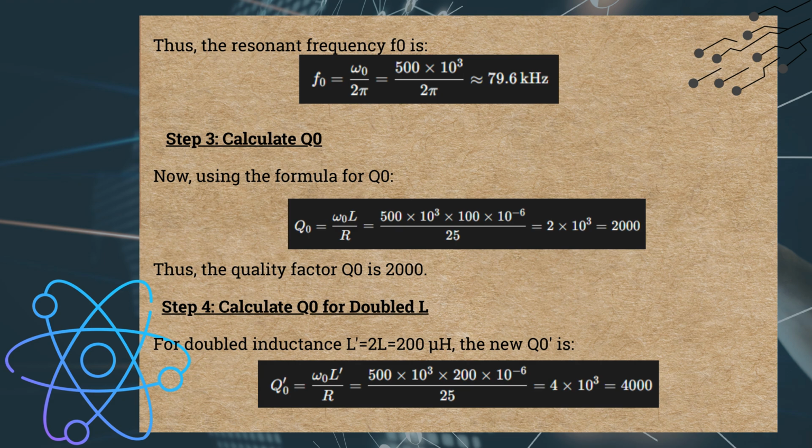Step 4. Calculate Q0 for doubled L. For doubled inductance, L prime equals 2L, which equals 200 microhenries, the new Q0 prime is equal to omega 0 L prime divided by R, which is equal to 500 multiplied by 1000 multiplied by 200 multiplied by 10 to the power of negative 6 divided by 25, which is equal to 4 multiplied by 10 to the power of 3, which is equal to 4000.